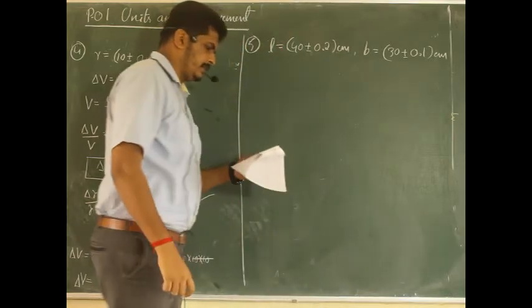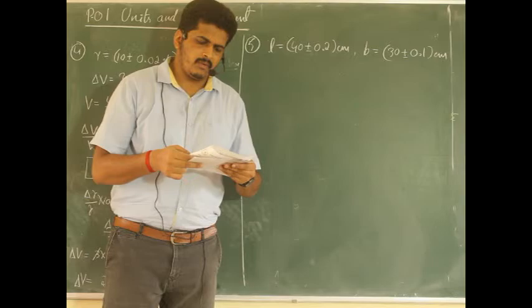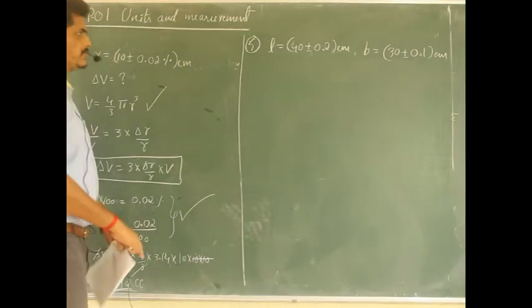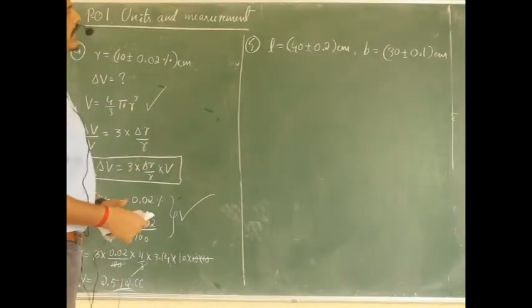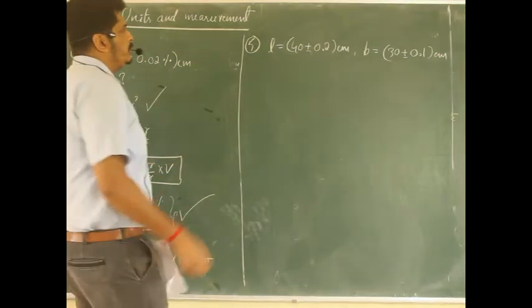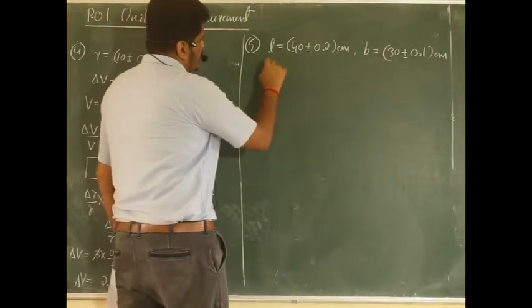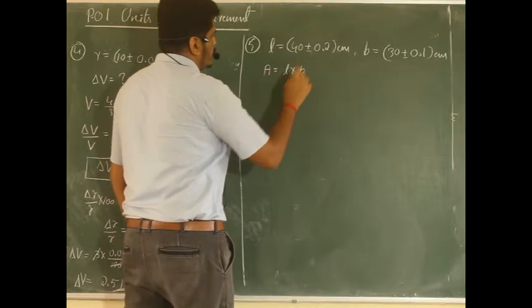Now what they are asking is the absolute error in the measurement of area. That means how much is the value of error in area. So the area value you might be knowing. Right now they have given a plate, so area can be directly written using the basic formula: length into breadth.